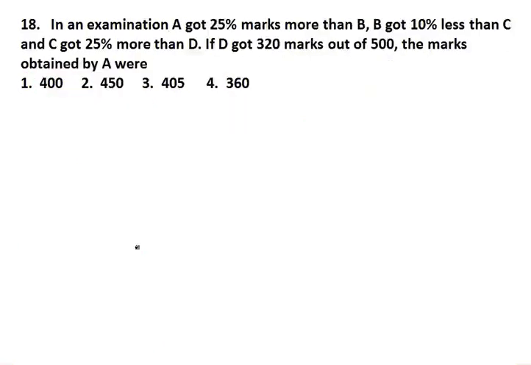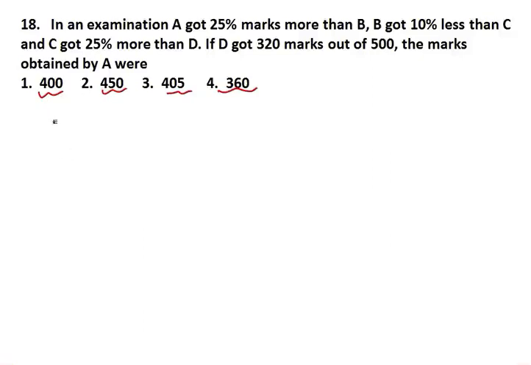Question number 18. In an examination, A got 25% more than B, B got 10% less than C, and C got 25% more than D. If D got 320 marks out of 500, the marks obtained by A was. Okay, look guys, now here it is given in the format of real numbers, so you don't have to convert into the percentage form, as we did earlier.